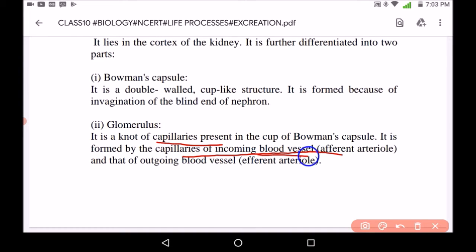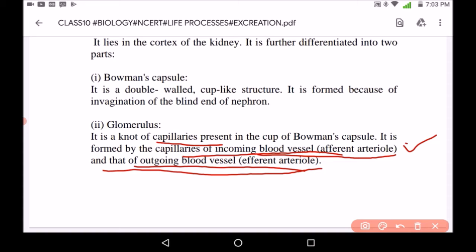All the incoming blood vessels are known as afferent arteriole, because through afferent arteriole blood is entering the Bowman's capsule, and that of outgoing blood vessels, it is efferent arteriole. Blood is entering through afferent arteriole and leaving the Bowman's capsule through efferent arteriole.